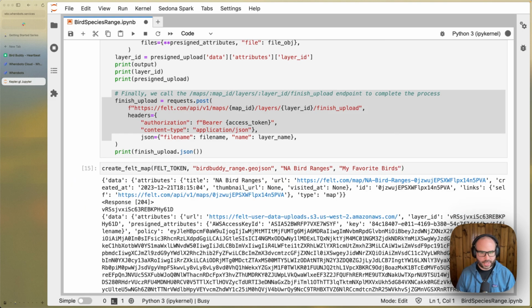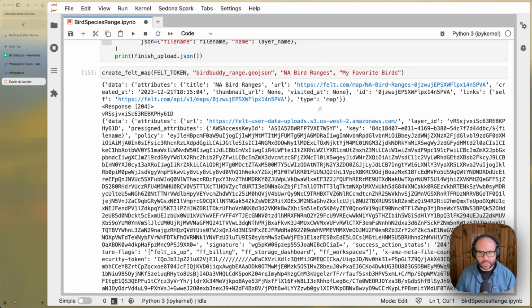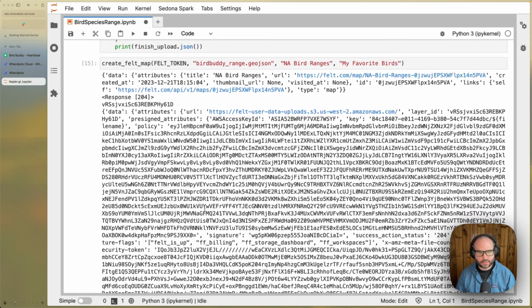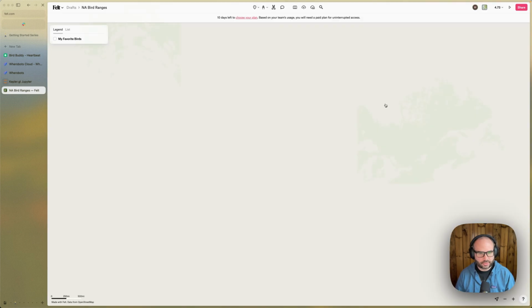We'll go ahead and run that. And we can see some information that's logged to the console here. So we get the URL for the map. We have the pre-signed URL where we can upload data, but that's already been done. So let's go ahead and take a look at our map in Felt.